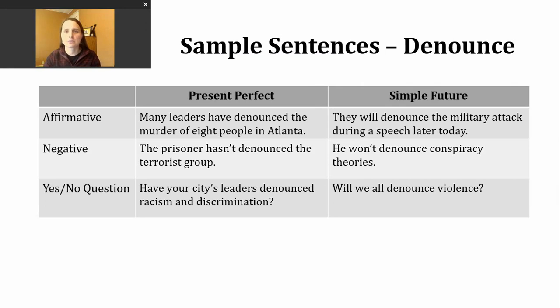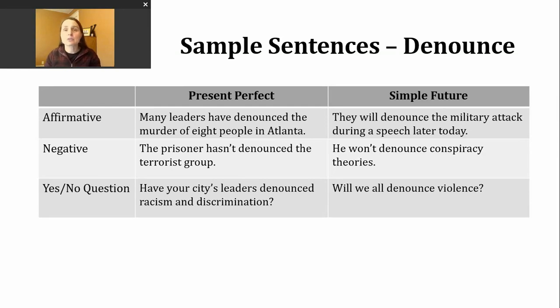Let's start with the present perfect. We're using this verb tense to describe something that happened at an unknown point in the past. Could have been an hour ago, could have been a year ago, and that just might not matter to the action that we're trying to communicate. We'll also use this to describe an action that started in the past and it continues into the present.